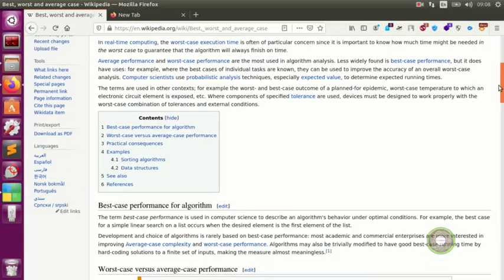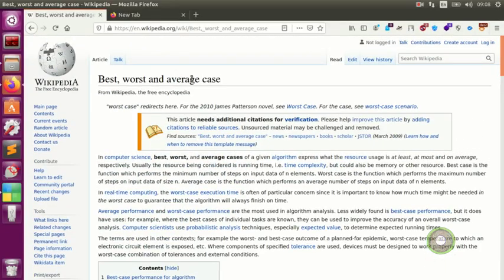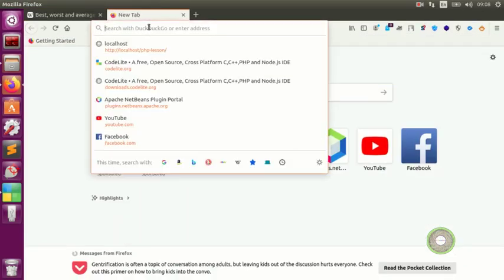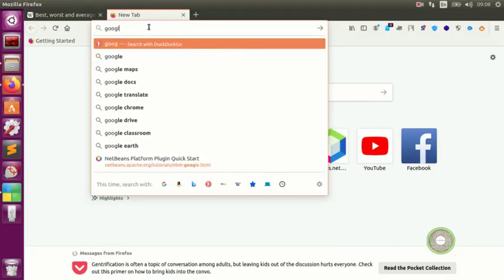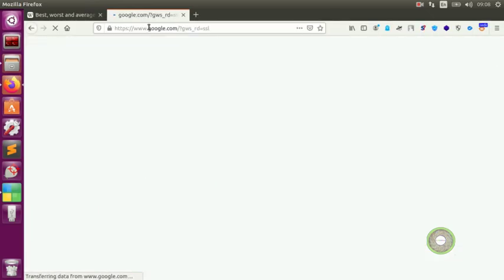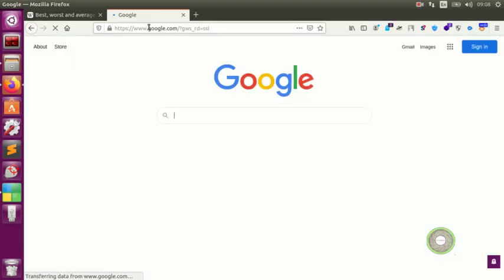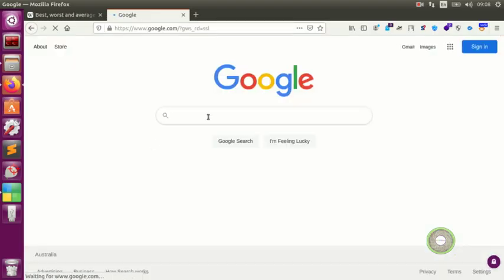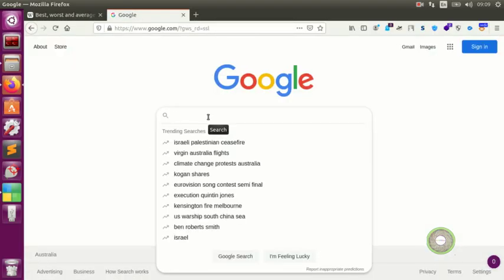We are less interested in the best case, because the worst case tells us the upper bound, and the upper bound tells us how long it's taking. Say if you're computing something, for example, you're interested in how long it is taking. Say if you go to Google, okay, Google's opening. Say I'm going to put in merge sort.